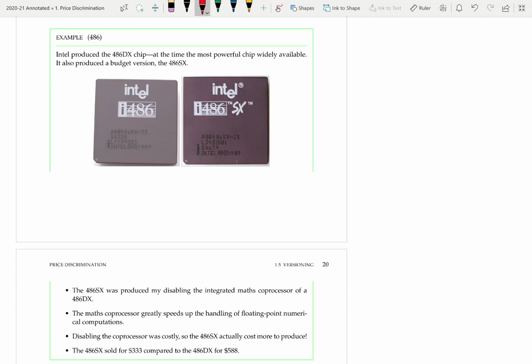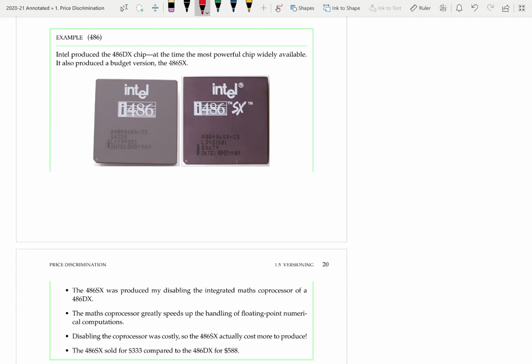The two chips were actually the same, except the SX version, which was a budget version, had the integrated maths coprocessor disabled. So in order to produce the SX chip, they actually disabled something on the DX version. And because disabling the coprocessor was costly, the SX actually cost slightly more to make.